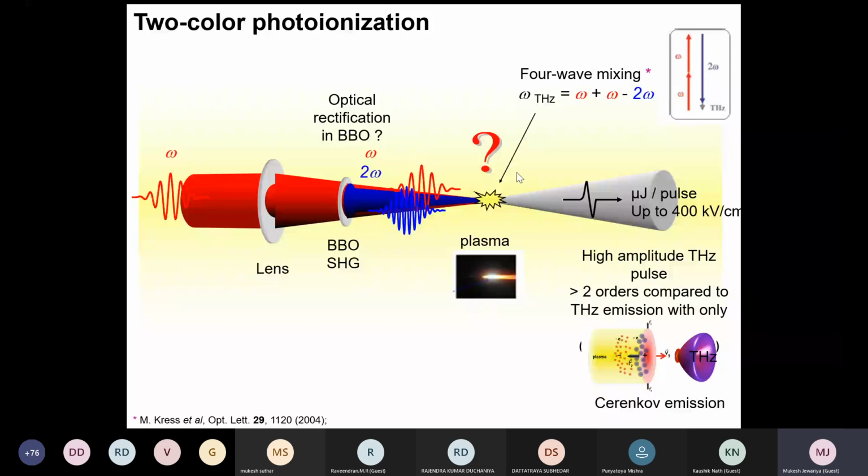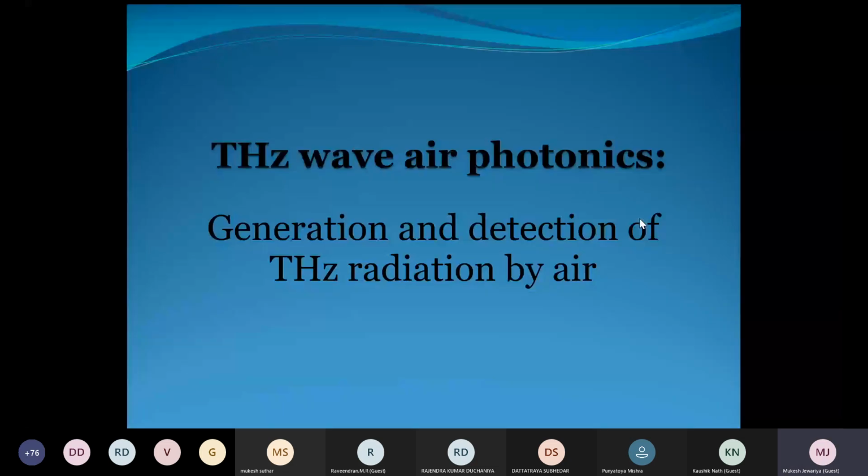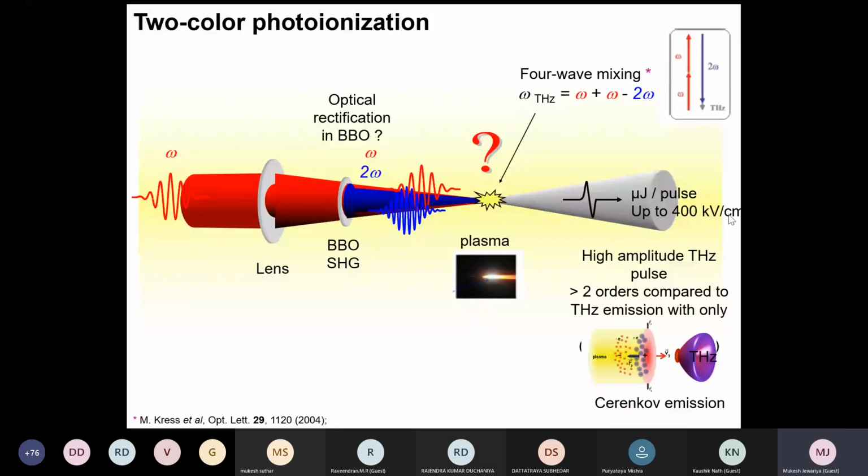And this breaking of air using four wave mixing gives terahertz. But you see, in this slide I said up to 1 millijoule, and this may get up to only 400 kilovolt per centimeter, highest reported.